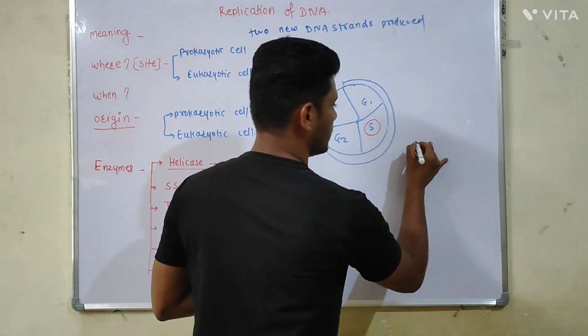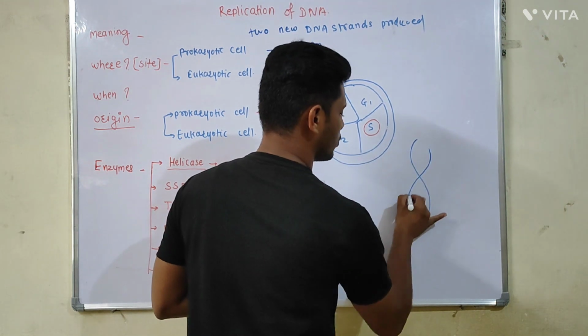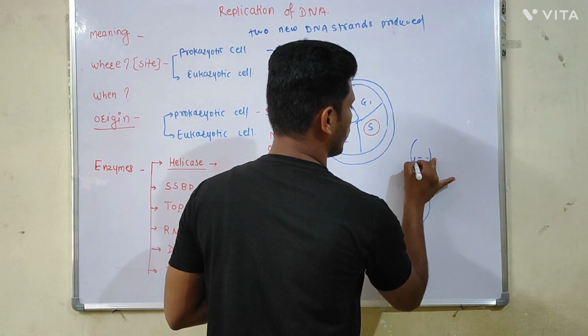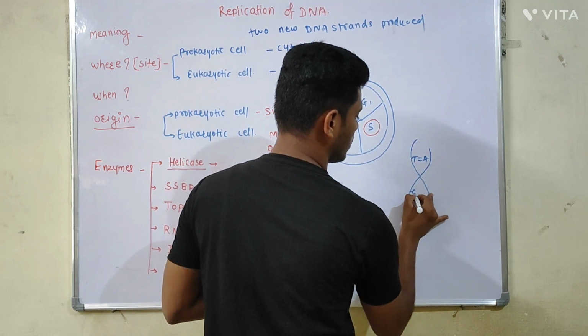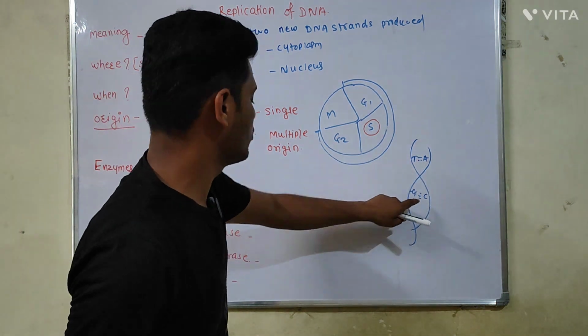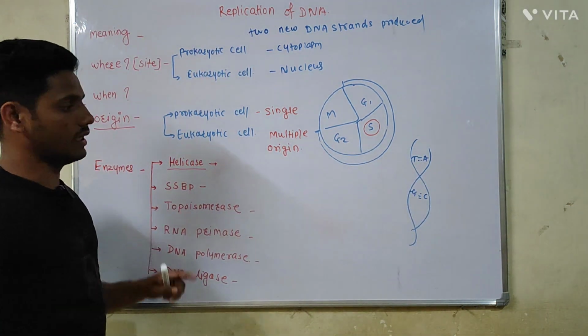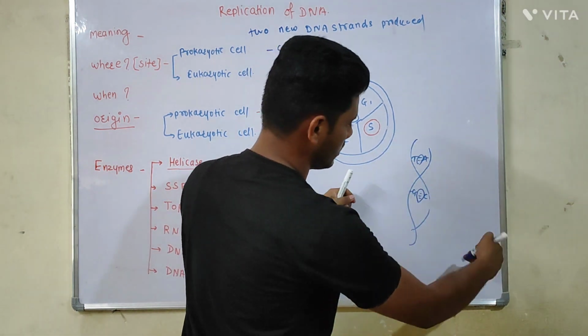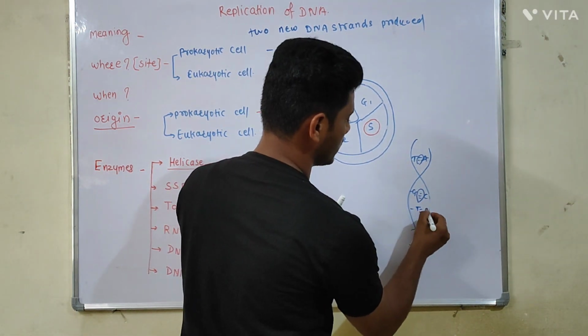You all know that the two strands of the DNA are held together with the hydrogen bond, and the breaking down of this hydrogen bond is the function of the helicase enzyme. If these bonds break, then this DNA strand will get separated.